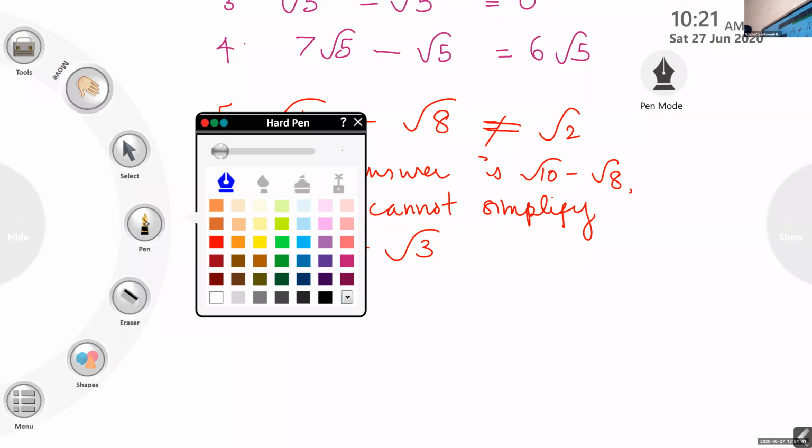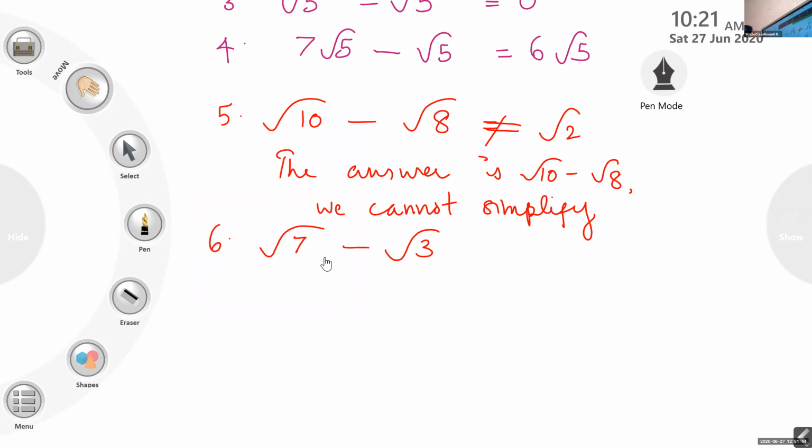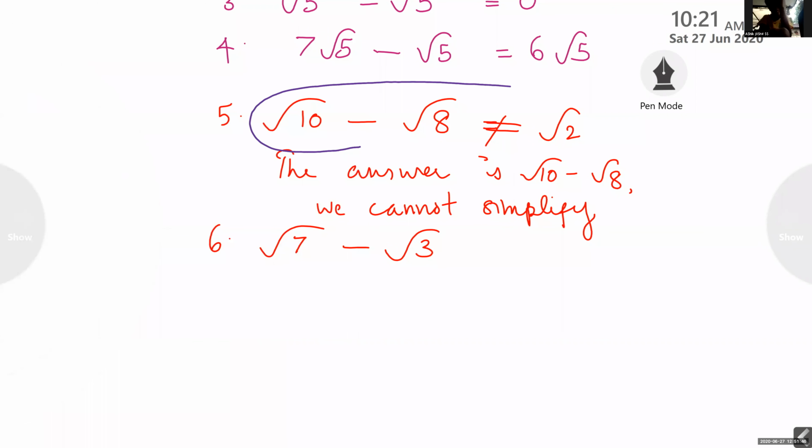Ashik, look at the board. Can you see the board? Yes, ma'am. Just now I have drawn a circle. Can you see root 7 minus root 3? Yes, ma'am.